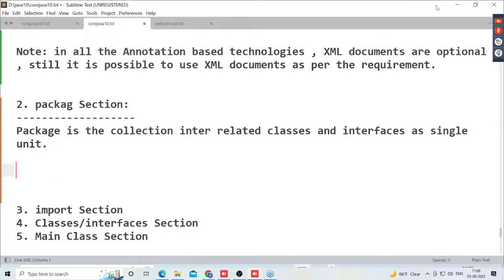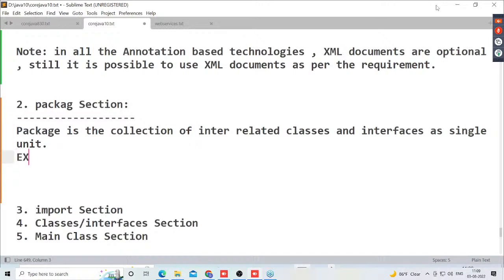That's it. This is the total definition. What is this package actually? Package is the collection of interrelated classes and interfaces as a single unit. This is the meaning of a package.